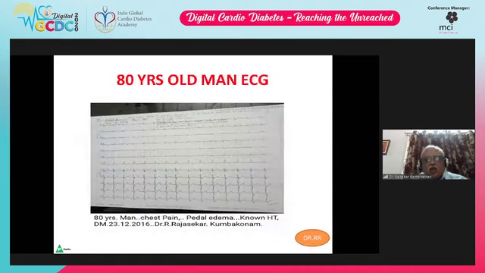This is an 80-year-old gentleman. Again, he comes with chest pain. The patient has pedal edema. He is a known hypertensive and diabetic. He came to us way back in 2016. You can look at this ECG carefully and then analyze. A minute.